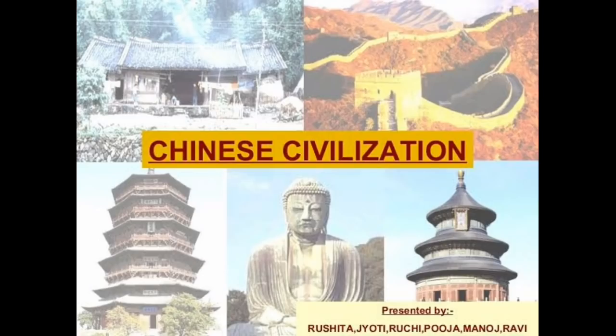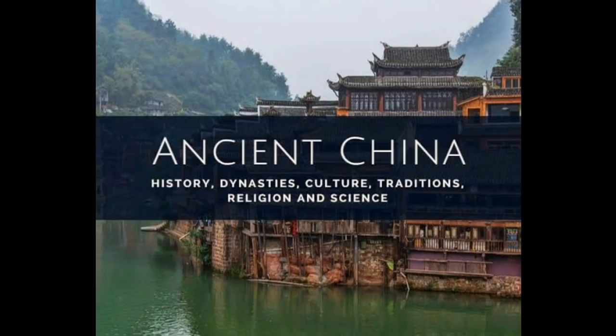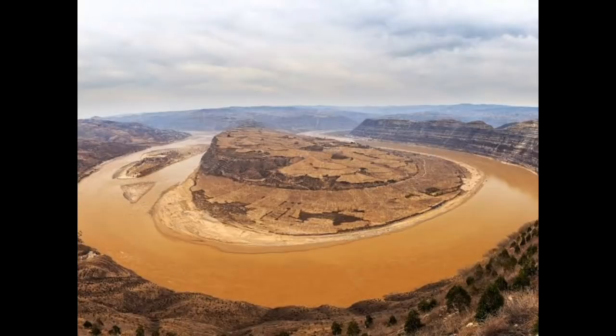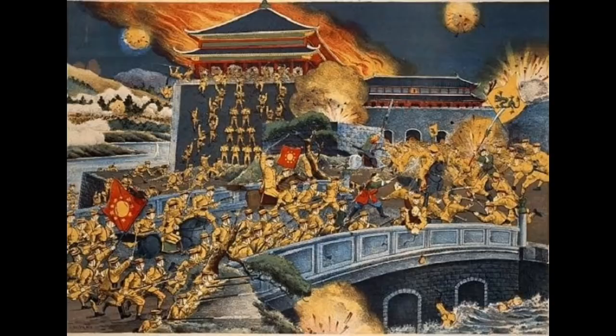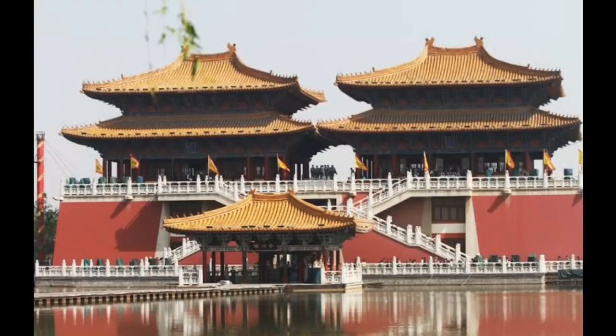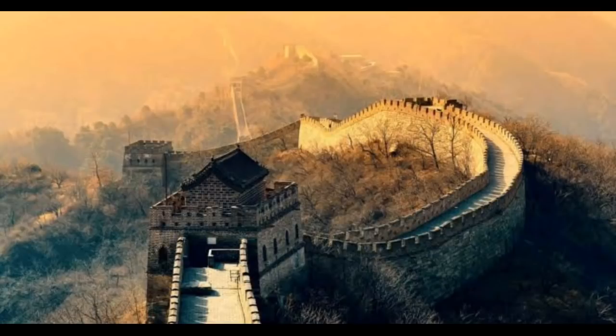Okay, children, I hope you all got the correct answers, isn't it? Well done. Now we are going to today's topic, the Chinese civilization. The Chinese civilization began along the Yellow River in the Shang era and spread from there when Bronze Age culture reached its peak. Chinese civilization developed independently with very little influence from the cultures to the west.